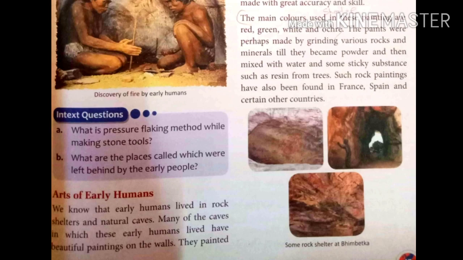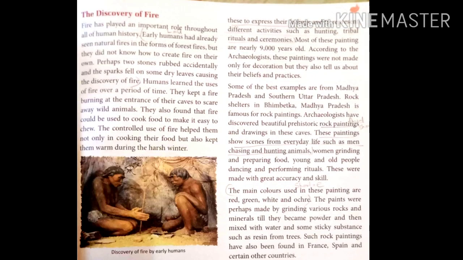And why did they make these paintings? They wanted to express their feelings and to represent the activities they were doing at that time, such as hunting, tribal rituals and ceremonies. They wanted to share all these things. That's why they painted on the walls of caves.